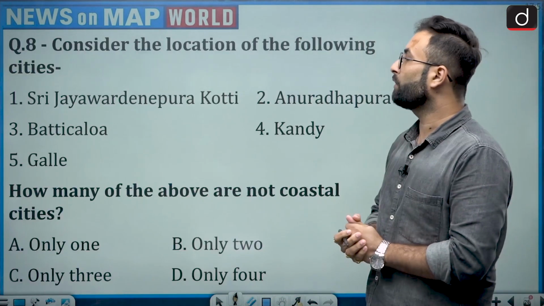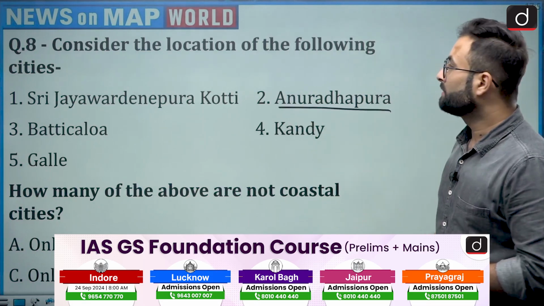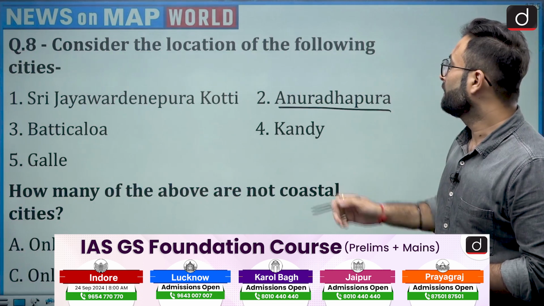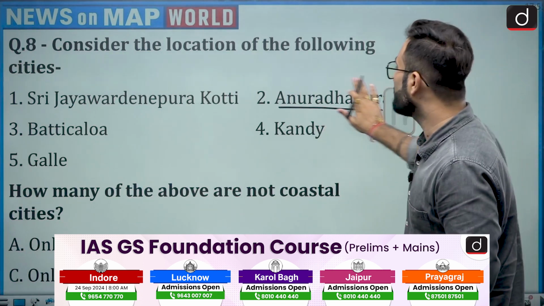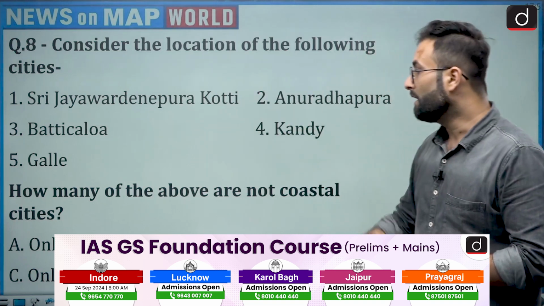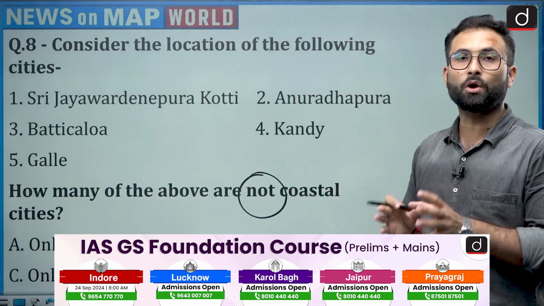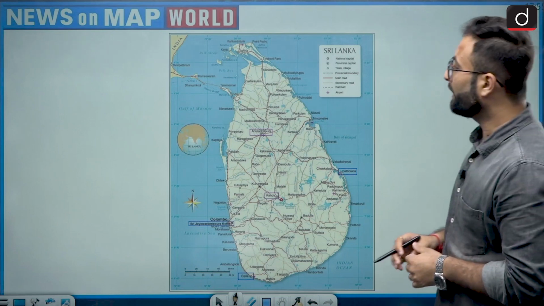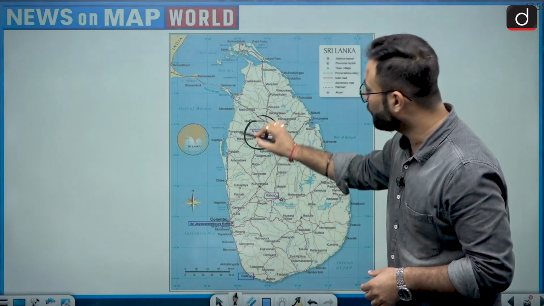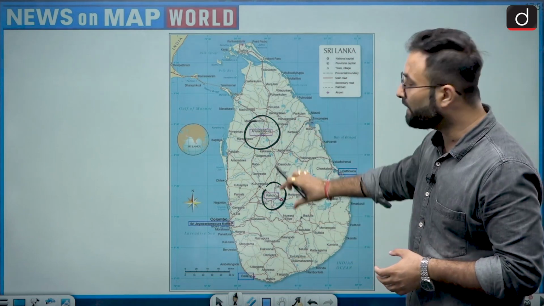Consider the location of the following cities: Sri Jayawardenepura Kotte, Anuradhapura, Batticaloa, Kandy and Galle. Okay, so these are the cities which are there in Sri Lanka, and they are asking which of the above cities are not coastal cities. Again, don't get confused. Having a look at the map over here, you will find that there are two cities, that is Anuradhapura and Kandy, which are in the mainland of Sri Lanka.